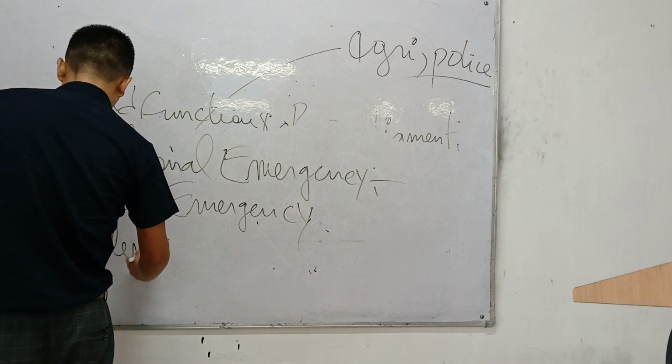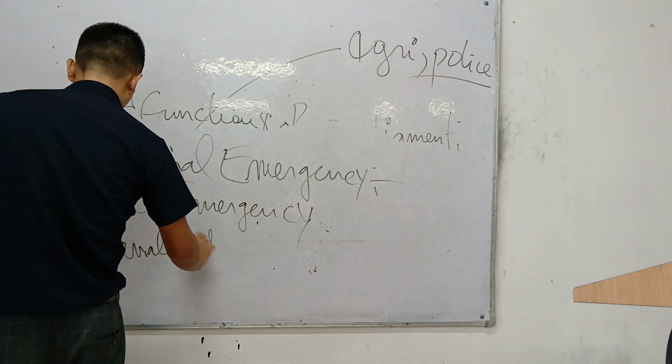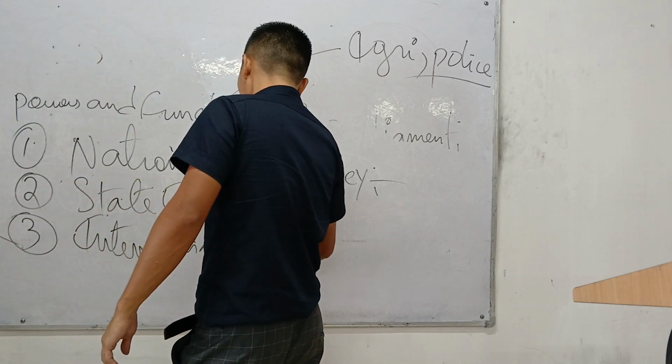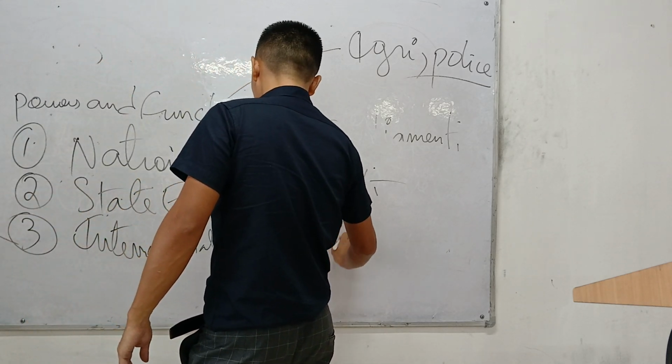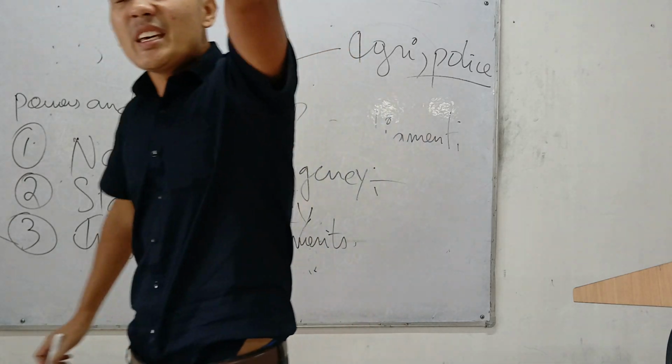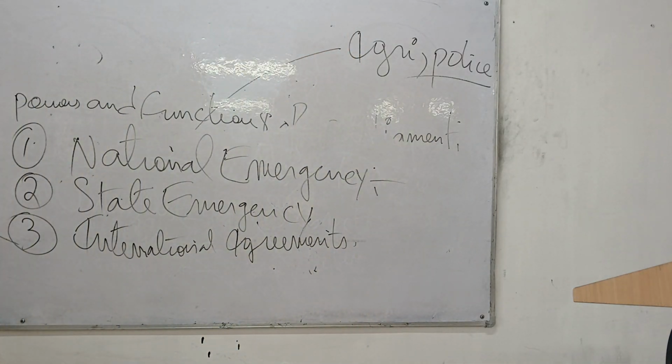The third is international agreements. The state government cannot sign an international agreement. Some states in India are sharing a border with international countries. Take the example of Bangladesh. Assam is bordering Bangladesh. Rajasthan is bordering Pakistan. Nagaland is bordering Myanmar. Arunachal Pradesh, the state is bordering China.